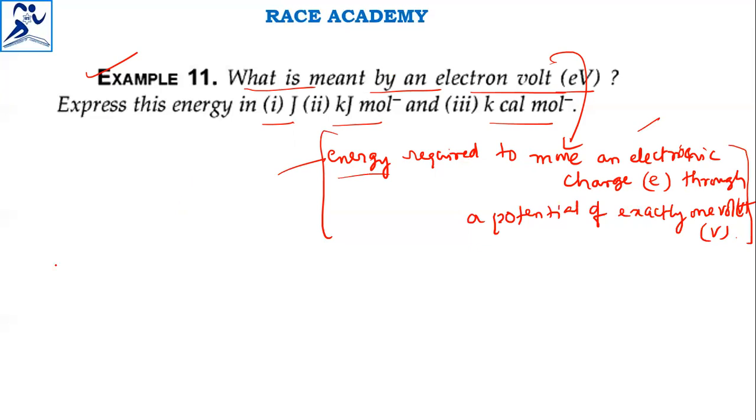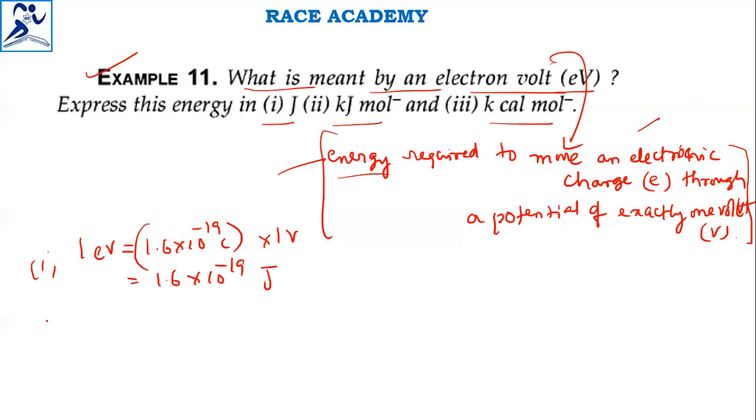Now coming to the first question. 1 electron volt is how much in joules? The electronic charge is 1.6 into 10 to the power of minus 19 coulombs, and that of 1 volt is nothing but 1.6 into 10 to the power of minus 19 coulomb volt, which is joule. Coulomb into volt is joule. That is the answer for the first question.